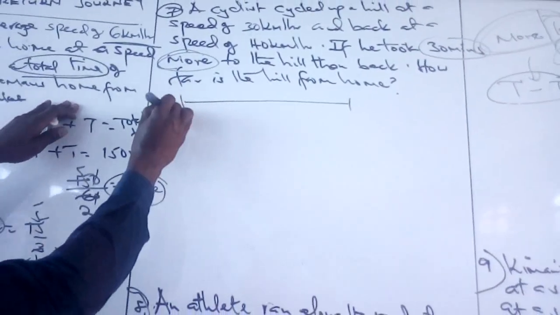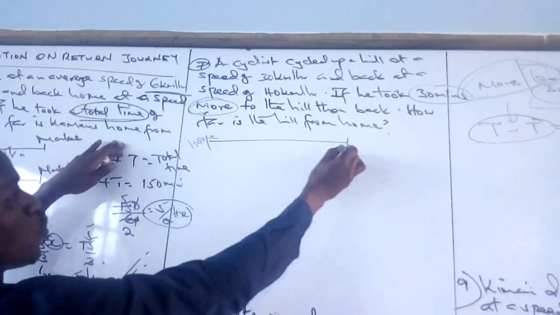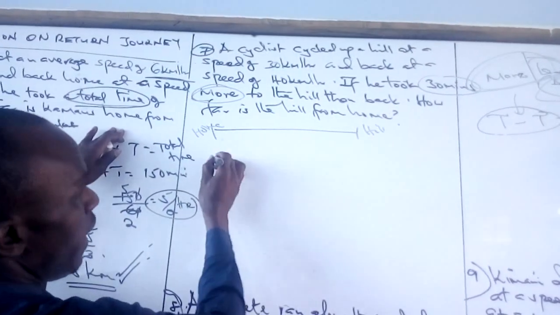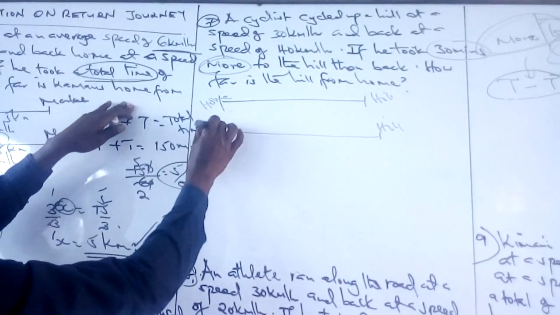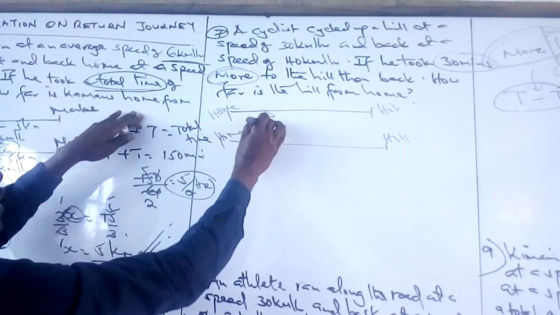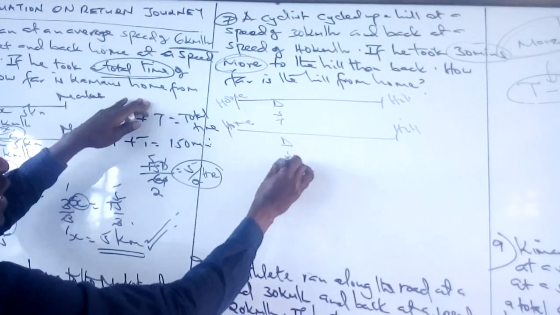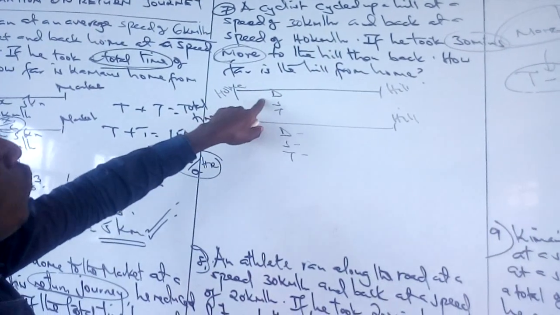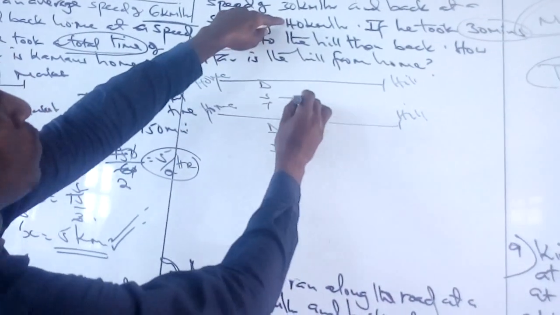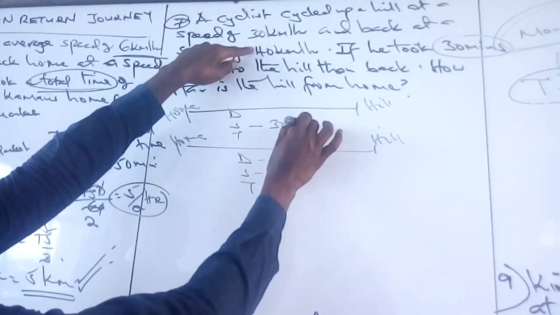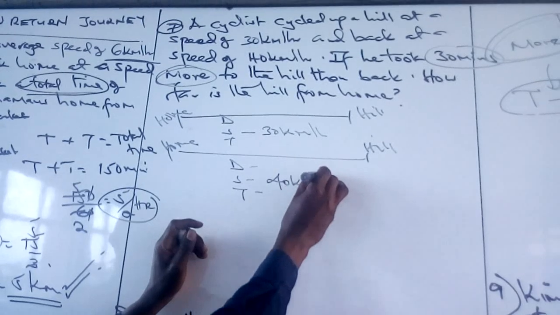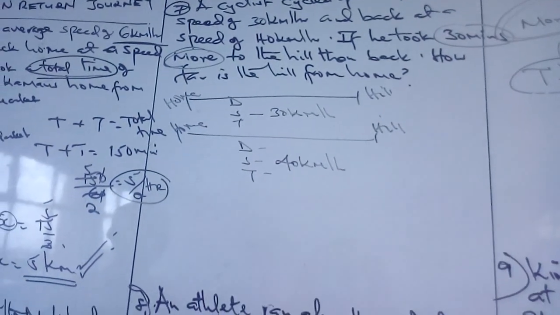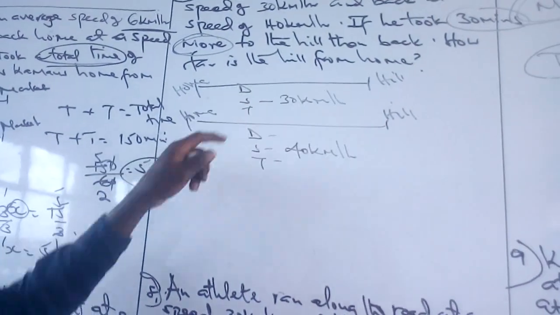So he left from home, let us say, to the hill, and then again back from the hill back home. Here he took distance, speed and time. We are told he traveled at a speed of 30 kilometers per hour and back at a speed of 40 kilometers per hour. So we can again pick our unknown.